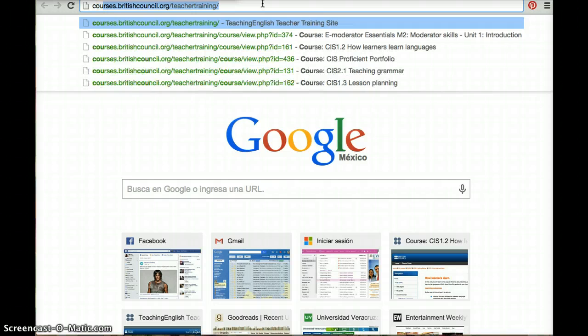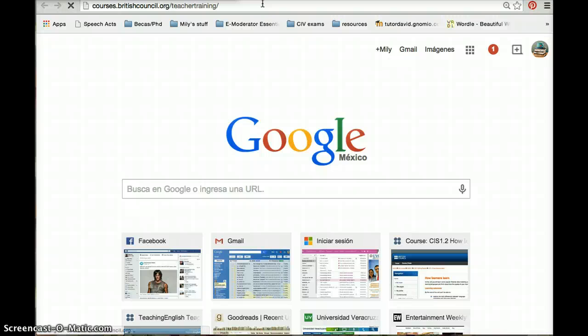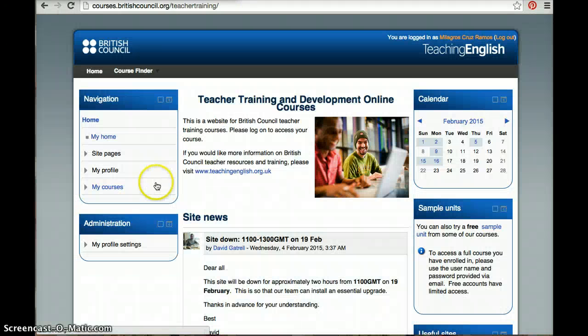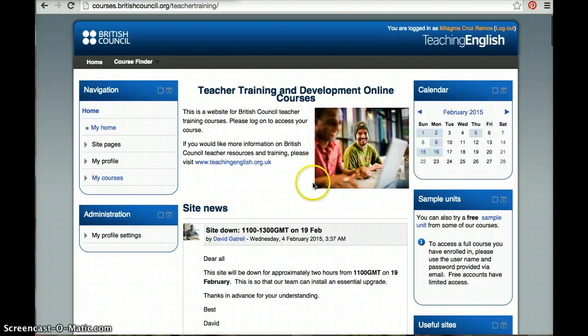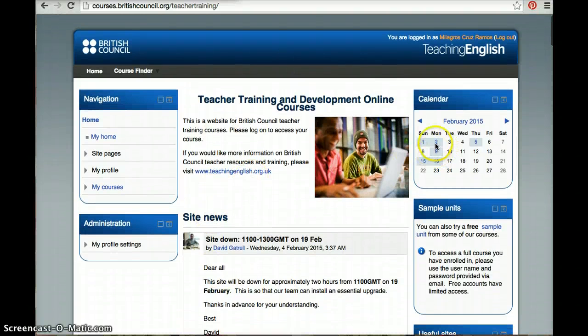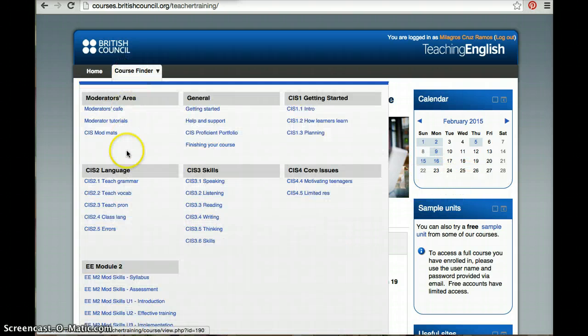So we go to courses.britishcouncil.org, teacher training. And here I had already introduced my password, so it took me directly to the welcome page. Here we have the calendar, really busy week. So here we start Unit 2.2, then on the 15th we submit row number 1. So let's take a look at Unit 2.2, teaching vocabulary.